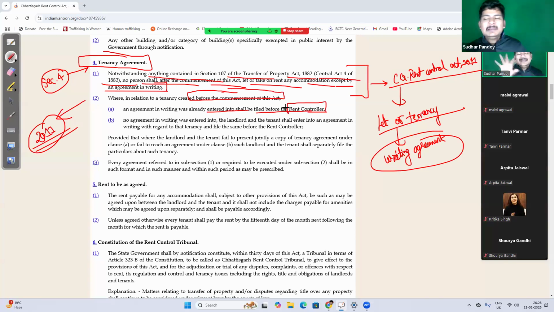So if before the enactment of this act, there was an agreement between landlord and tenant, and that agreement was in writing, you can file the copy of that written agreement to make it correspond with the provision of CG Rent Control Act, right?